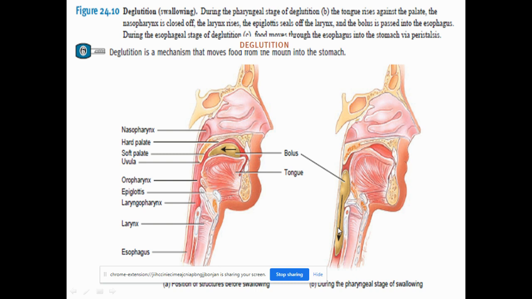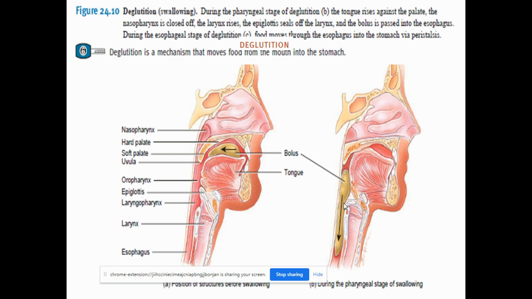The pharyngeal stage of swallowing is an involuntary action. There are some receptors present in the oropharynx and the laryngopharynx. They send a message to the brain. In the brain there is a center called the deglutition center, the swallowing center. It is present in the medulla oblongata and the lower pons of the brainstem.